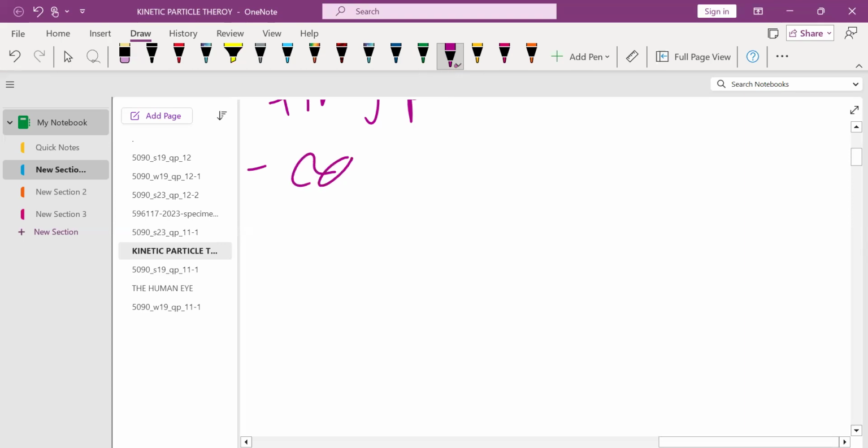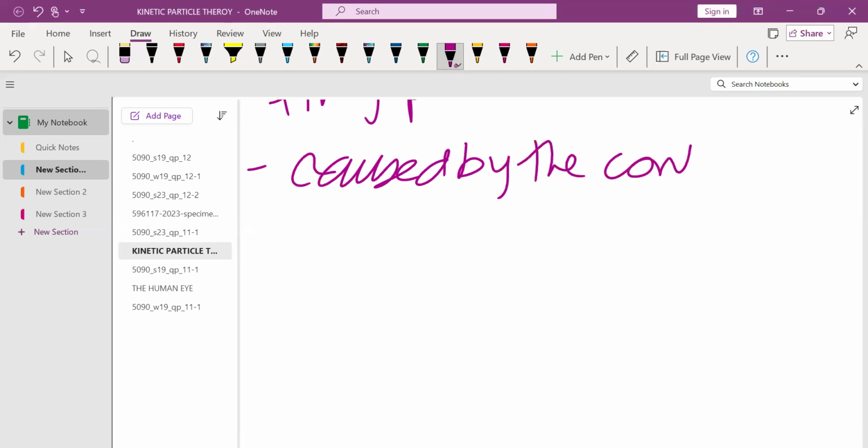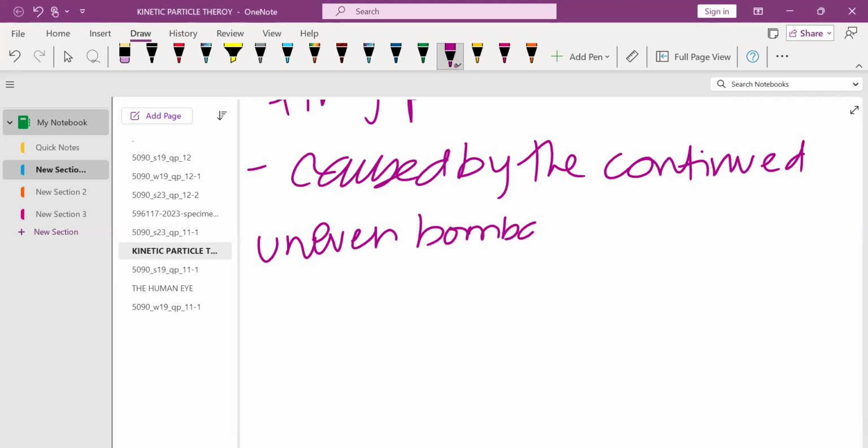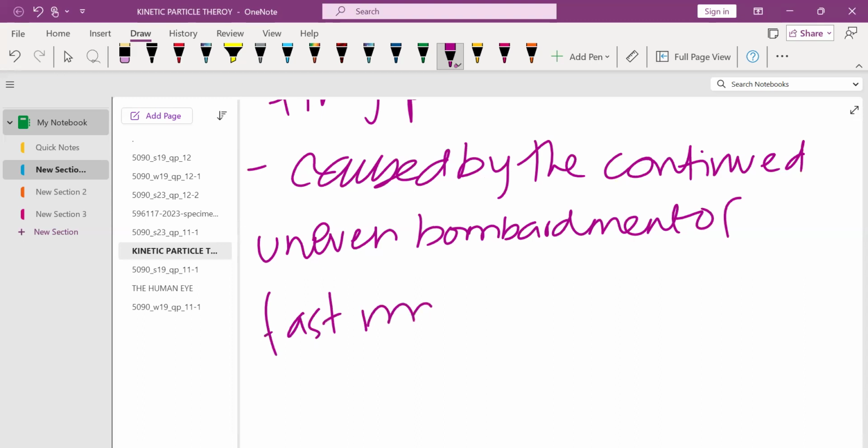So, caused by the continued uneven bombarding of fast moving gas or liquid particles on different sides.